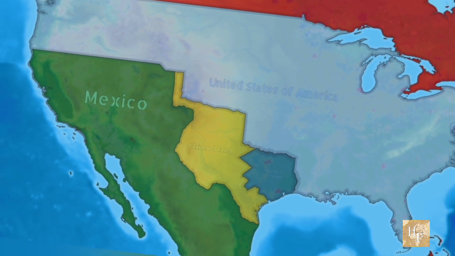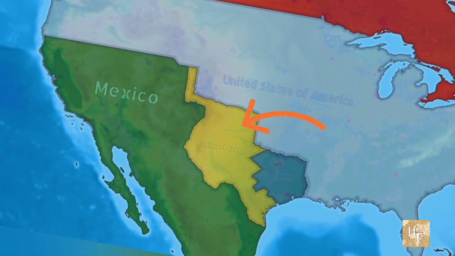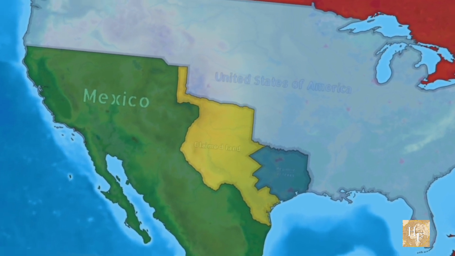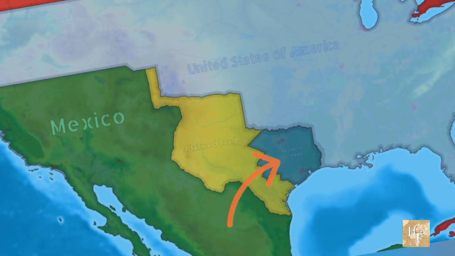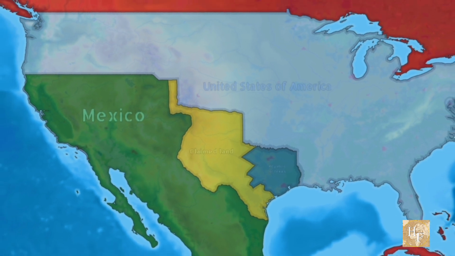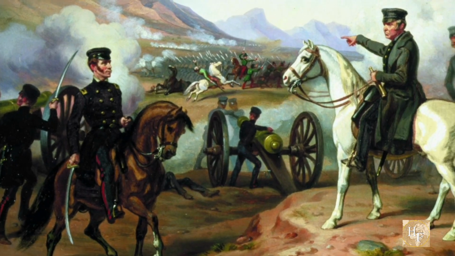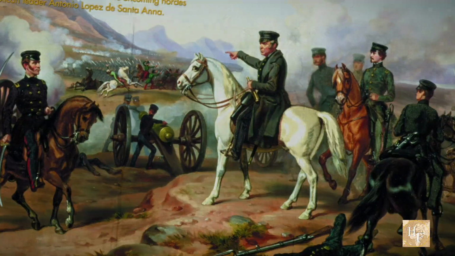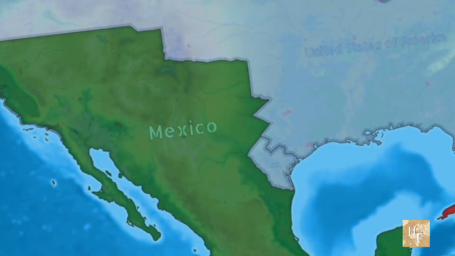The US insisted that Texas extended to the Rio Grande, while Mexico claimed the border was the Nueces River, 150 miles north. To enforce its claim, President James Polk sent troops under General Zachary Taylor to the disputed zone, but Mexico saw this as an invasion.